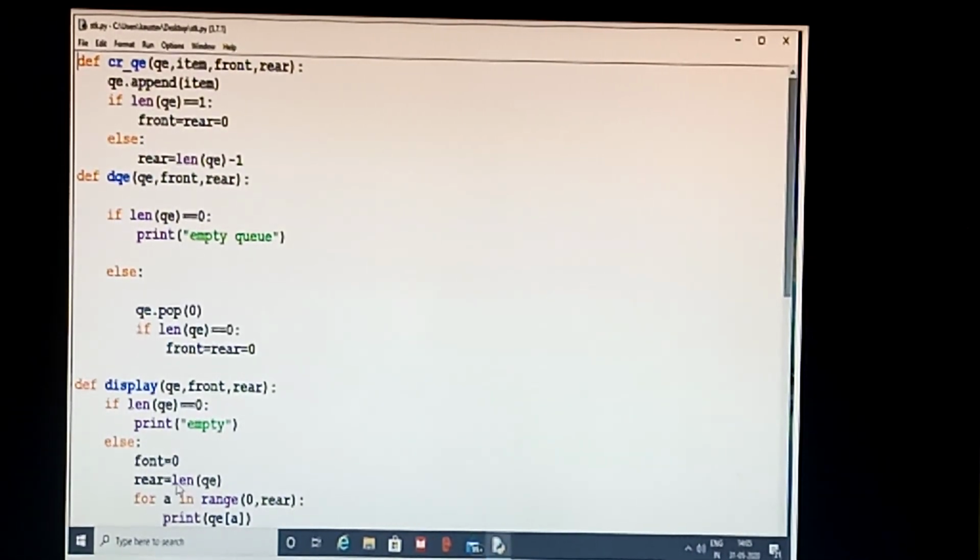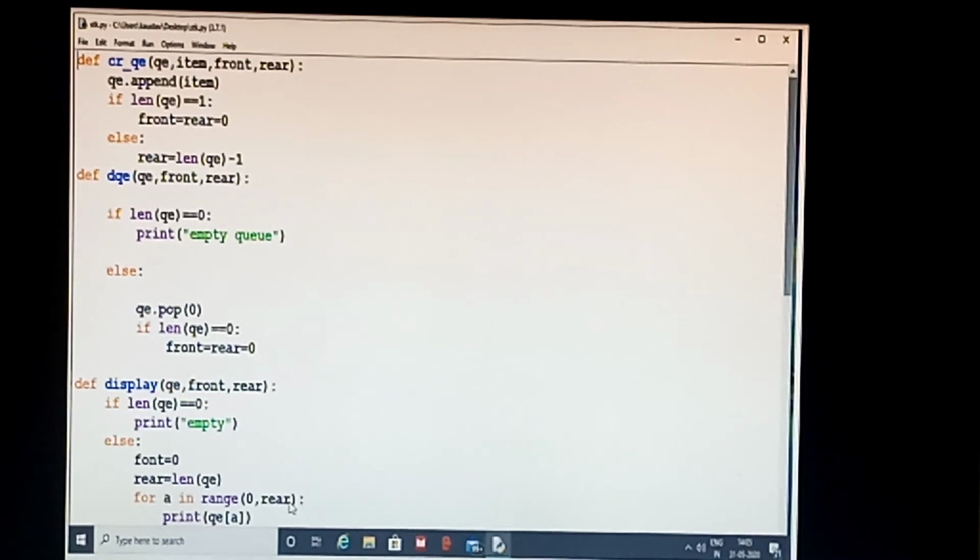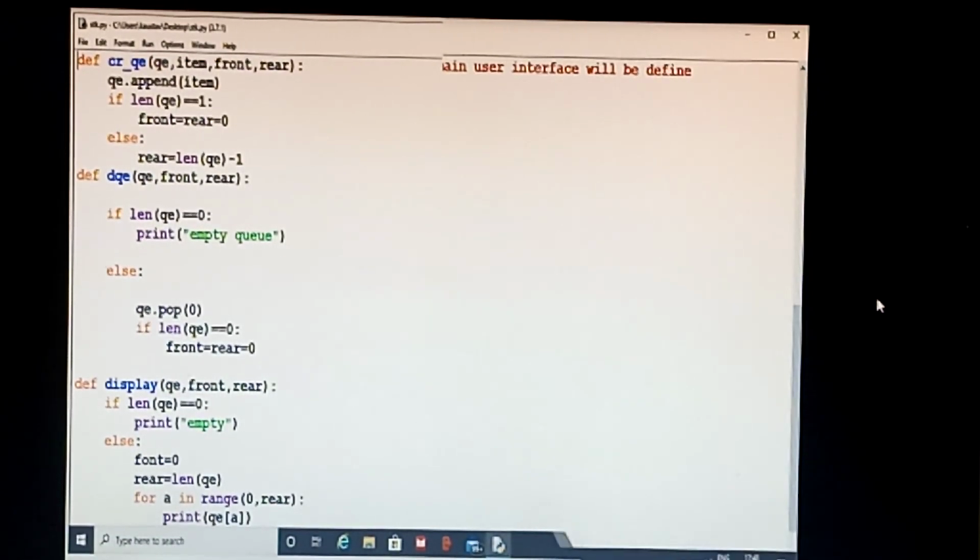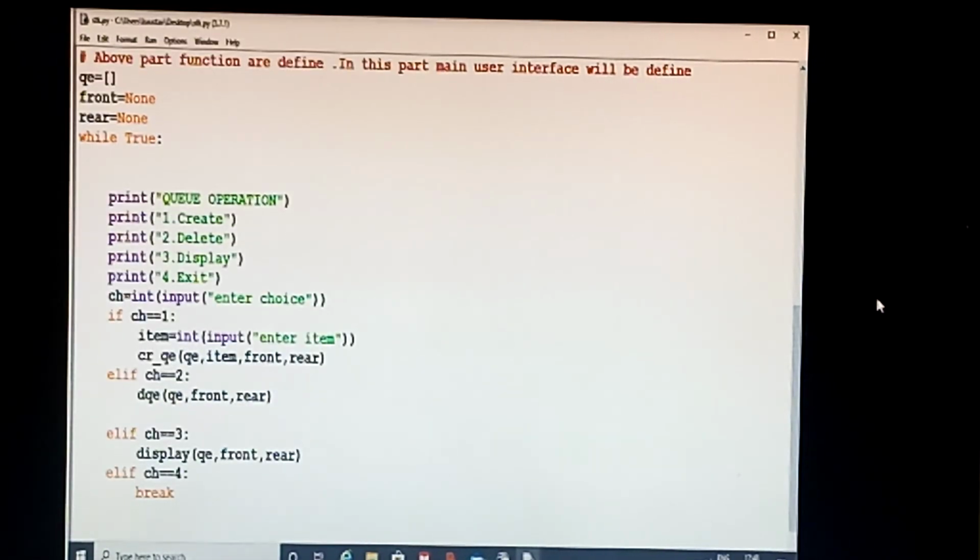Why have I not made it minus 1? Because automatically in the for loop it will be minus 1. If the length is 5, it will go up to 4 in the for loop. Now we'll see the main portion of the programming, the top portion of the programming. Queue is the list, a blank list. Front none, rear none. While true, we know that one.